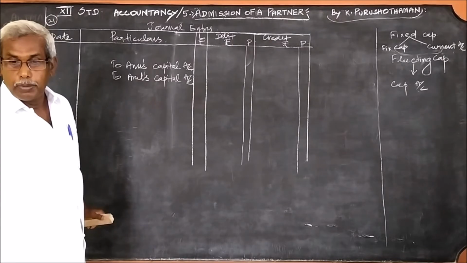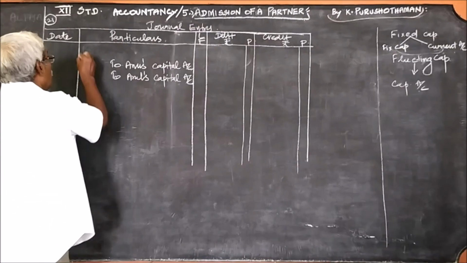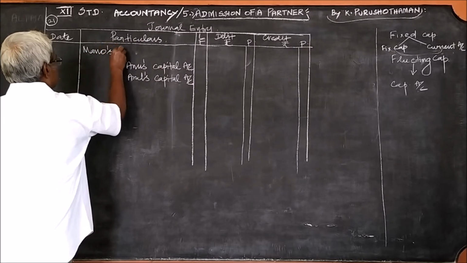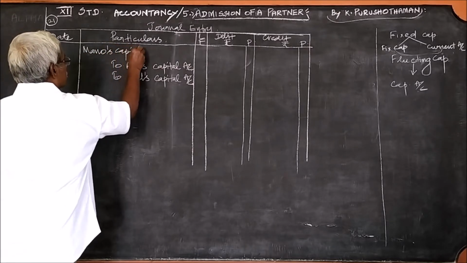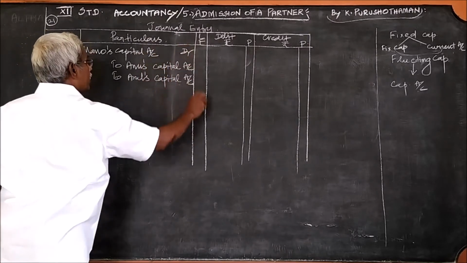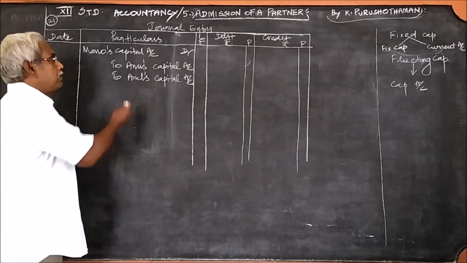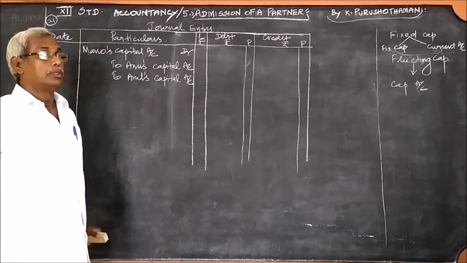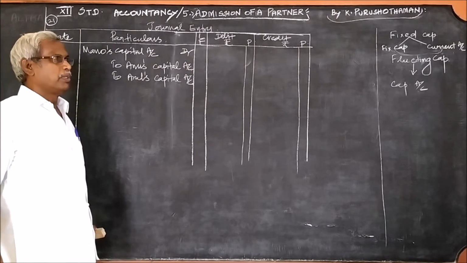Here who is the new partner? Mano. Therefore, Mano's capital account is written down. You should remember that. Whose capital account? Mano's capital. Mano is the new partner.